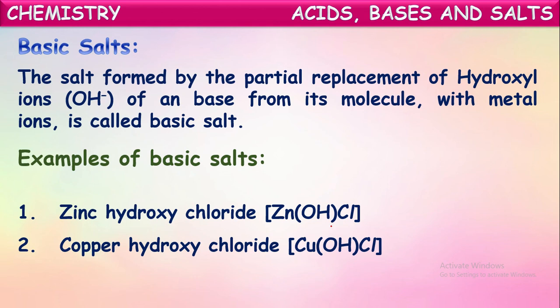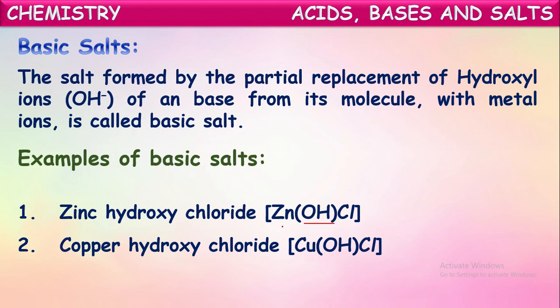Actually, if all the OH minus ions are replaced by the metal atoms, then those salts are called normal salts. But here, certain OH minus ions still remain in the molecule. So when these salts dissolve in water, they produce OH minus ions in the aqueous solution. We know the substances which furnish OH minus ions in an aqueous medium are generally considered as bases. And these salts produce OH minus ions, and hence they are called basic salts.